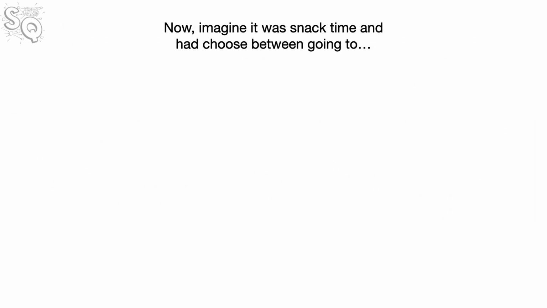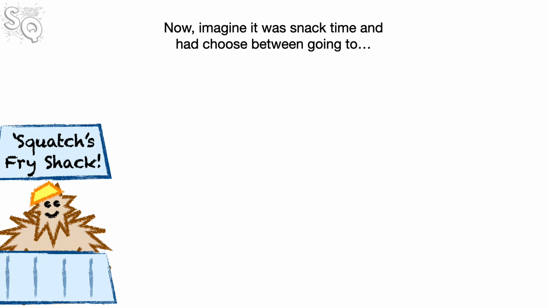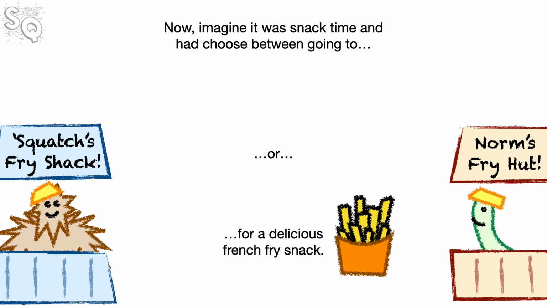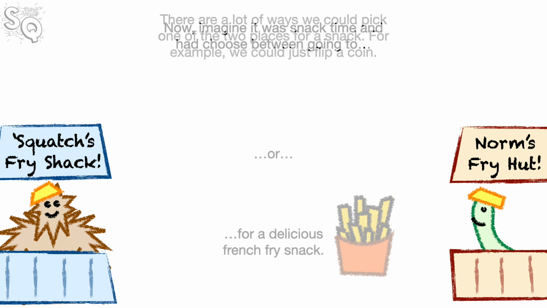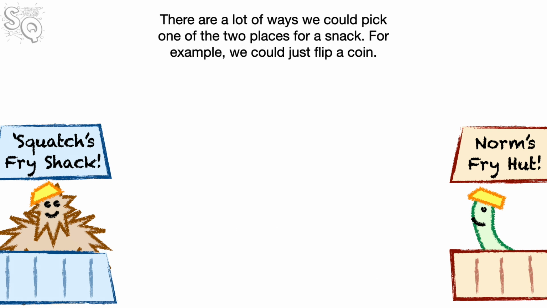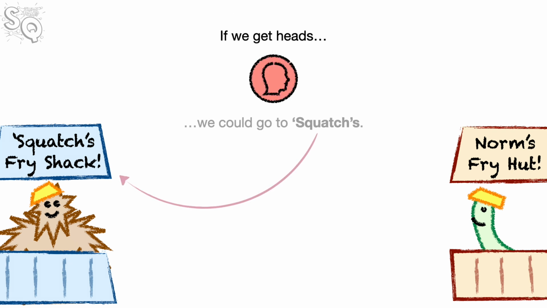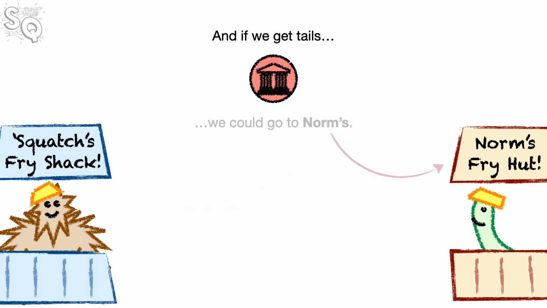Now, imagine it was snack time and we had to choose between going to Squatch's Fry Shack or Norm's Fry Hut for a delicious French fries snack. There are a lot of ways we could pick one of the two places for a snack. For example, we could just flip a coin. If we got heads, we could go to Squatch's. And if we got tails, we could go to Norm's.